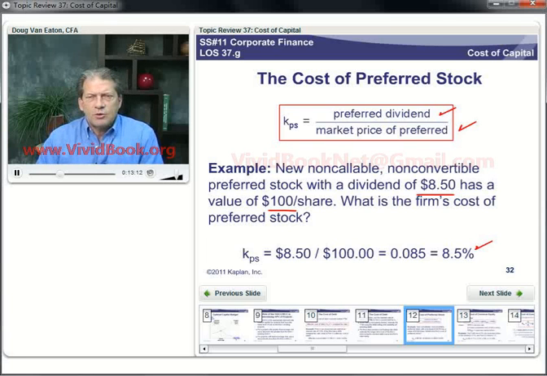It may fluctuate with interest rates, may fluctuate a little bit with the creditworthiness of the company, but in general, if things go well, it's going to stay right at 100 in this interest rate environment. So in the current interest rate environment, our cost of preferred stock here is 8.5%, no adjustment for taxes.